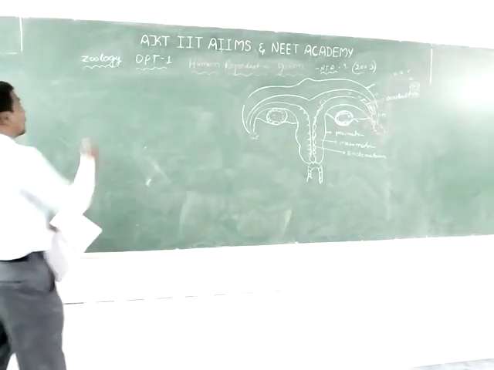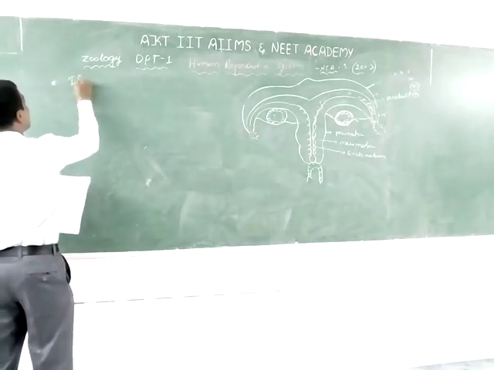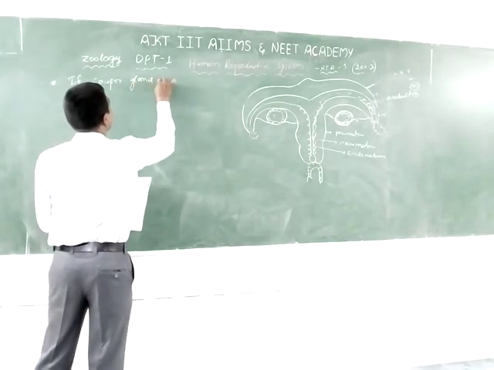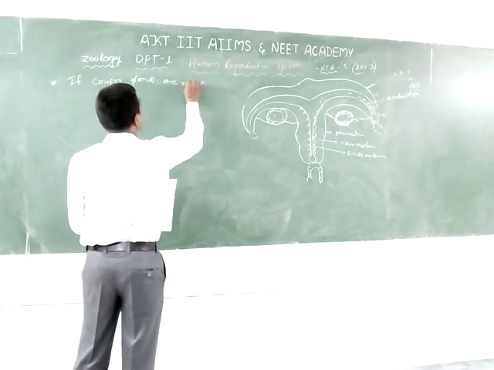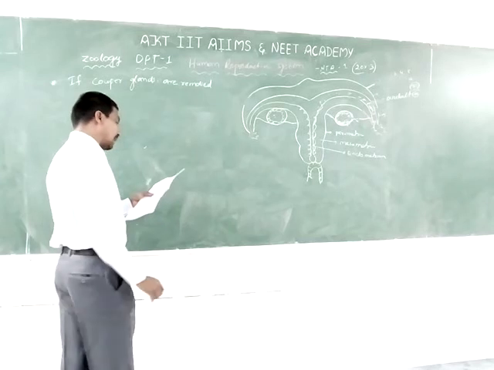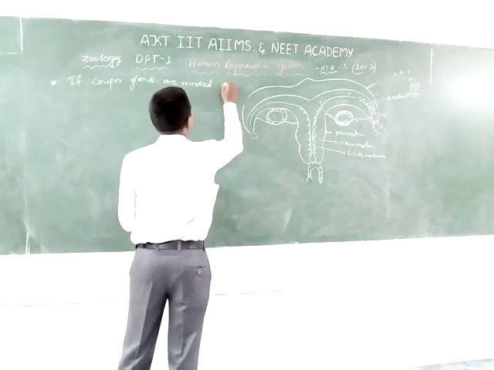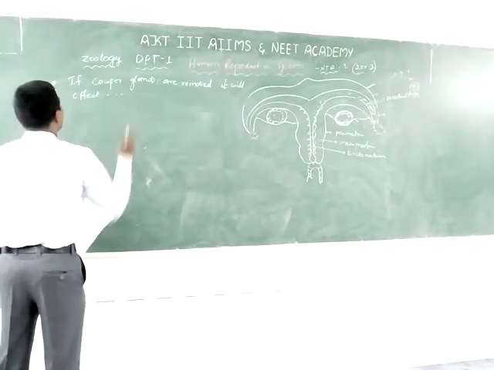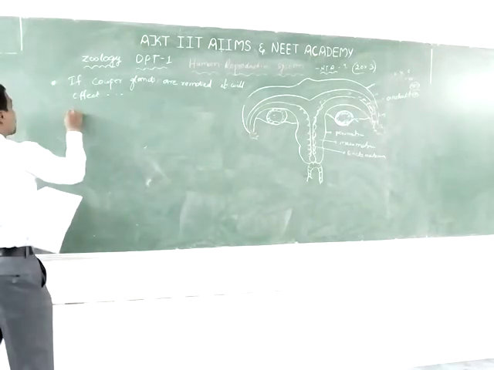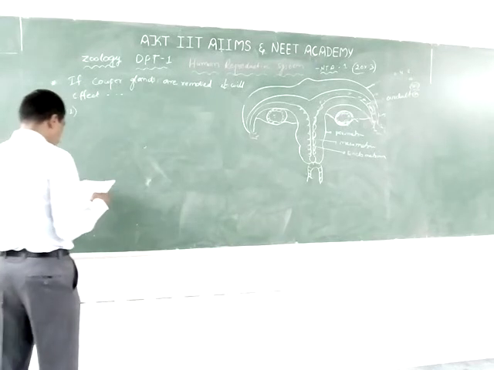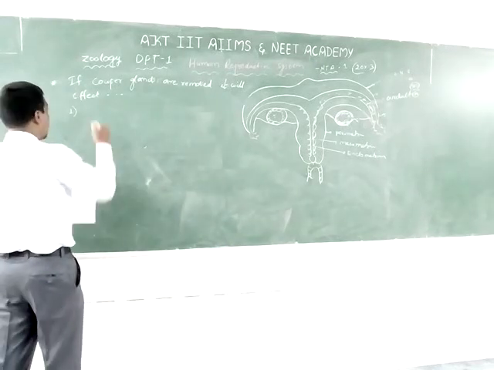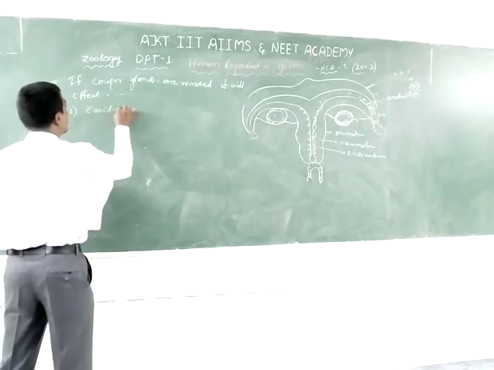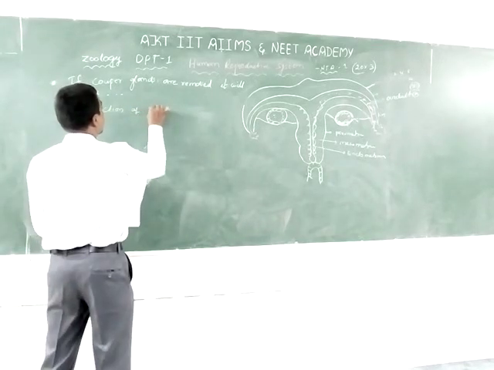If Cowper glands are removed, it will affect which of the following? The first option is erection of penis.